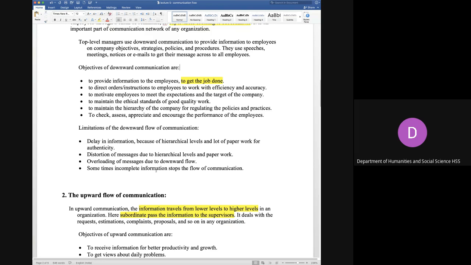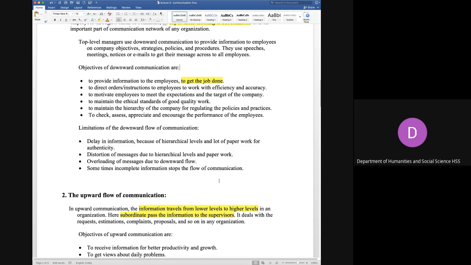Sometimes incomplete information stops the flow of communication. So sometimes if the paperwork is not completed, if there is a lack of documents, or if the information is not very clear, or maybe the writing skill of that document is not very clear, the managers and executives don't know what has to be done with this message.